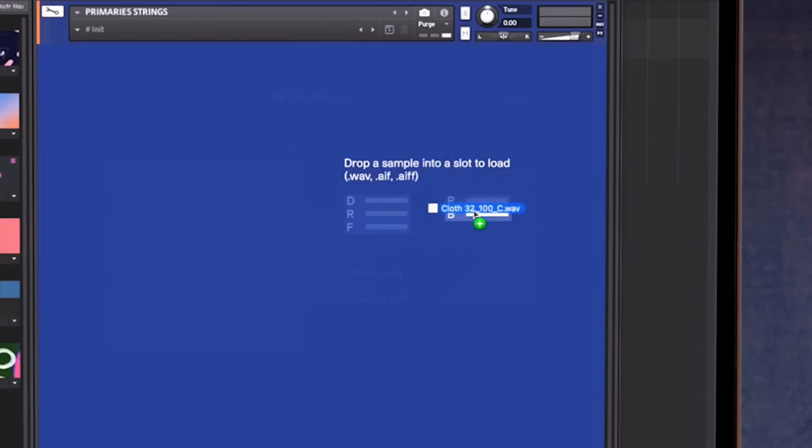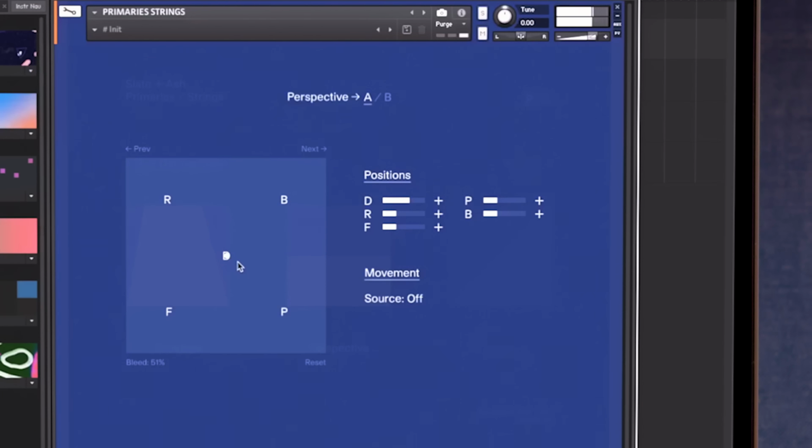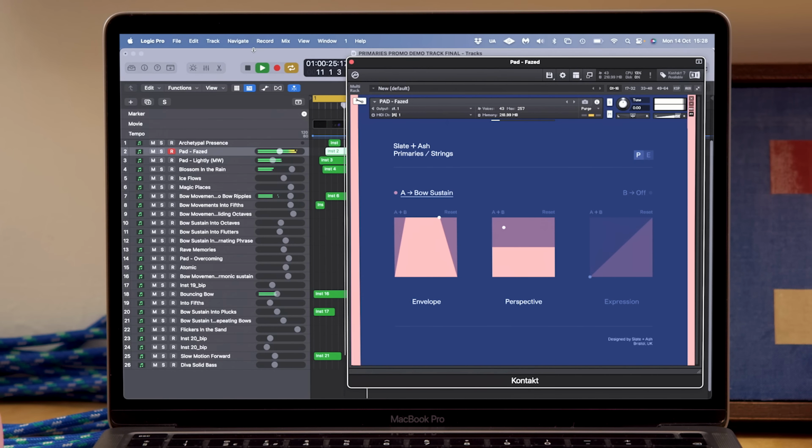Alongside sound shaping tools, samples can be dragged and dropped into the engine, combining the raw material with a personal library of textures. Primary Strings unlocks boundless inspiration, expanding an orchestral palette into unexpected hues and organic textures that come to life.